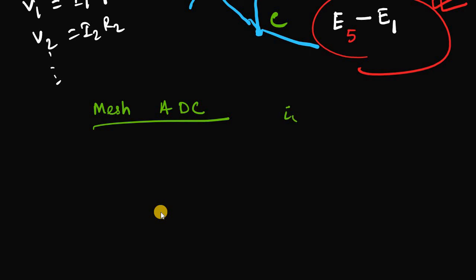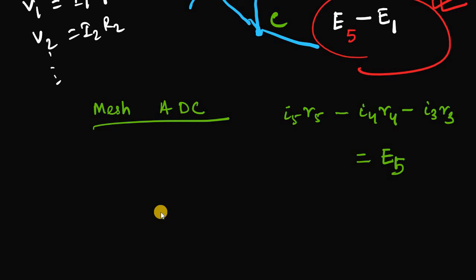It is I5R5 minus I4R4 minus I3R3 equals E5, since there is only one E5, so I will simply write E5, and it is given a positive sign because the current is approaching from negative to positive.